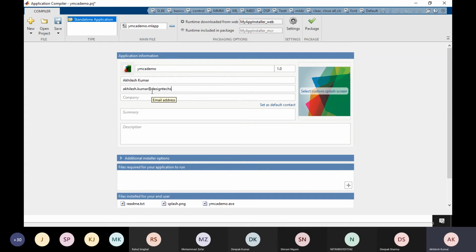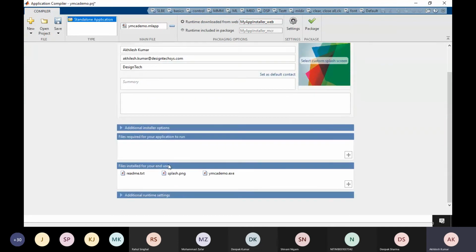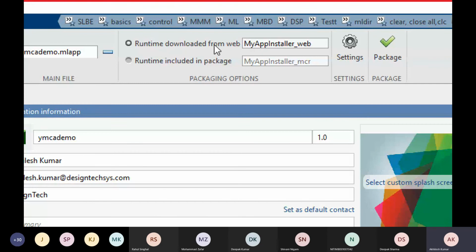Okay, it will be a copyright for me. Company name, let's say Design Tech. Perfect. Then the summary and description of the app, and there are two options: runtime downloaded from web and runtime included in package. Okay, two options are there.